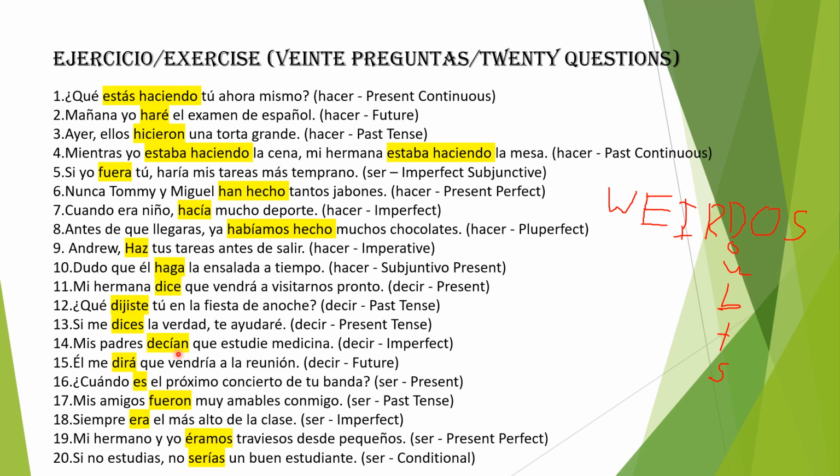They used to tell us oftentimes in the past that we should study medicine, and the reason why this triggers the subjunctive is because mis padres decían is a recommendation, which is what the R in WEIRDO stands for, recommendations. So our parents are basically recommending us to be a doctor.